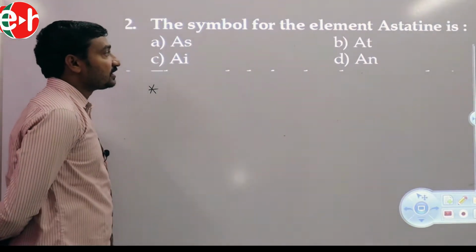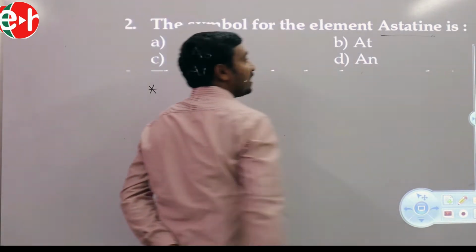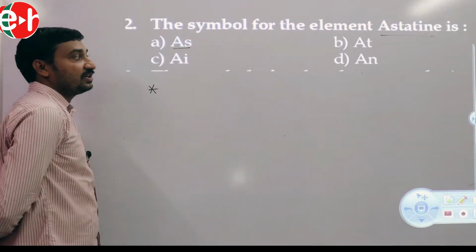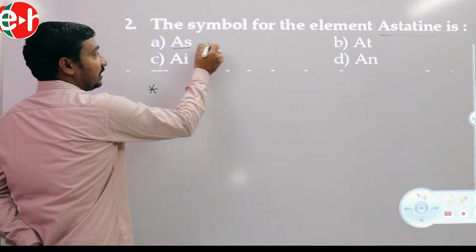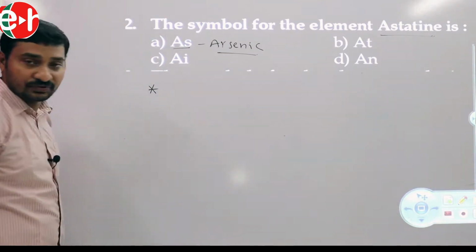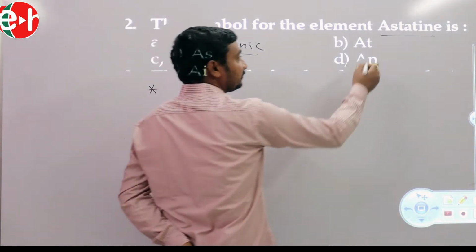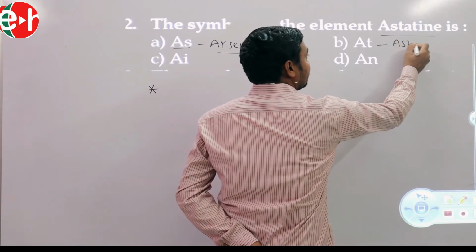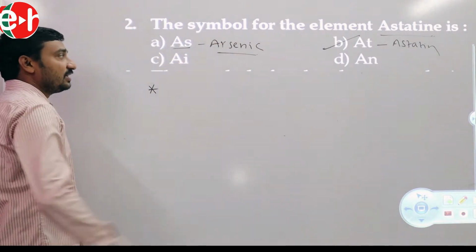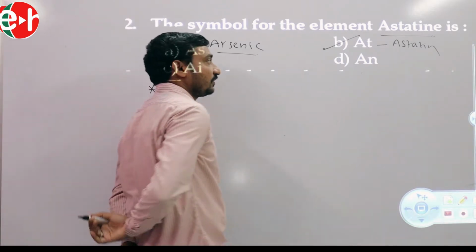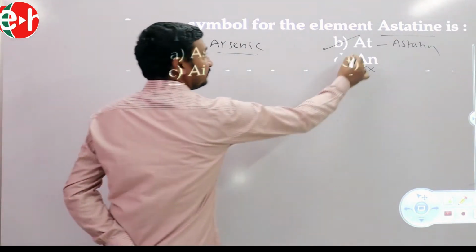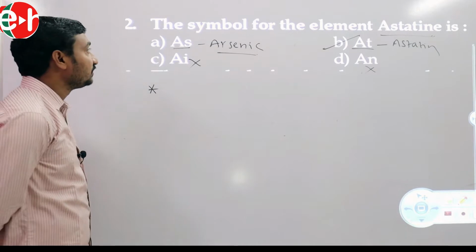Astatine. As is the symbol for arsenic. As is the symbol for what? Arsenic. Okay. Astatine symbol is At. There is no symbol for A alone. Astatine symbol At, based on sound. Okay. Next question.